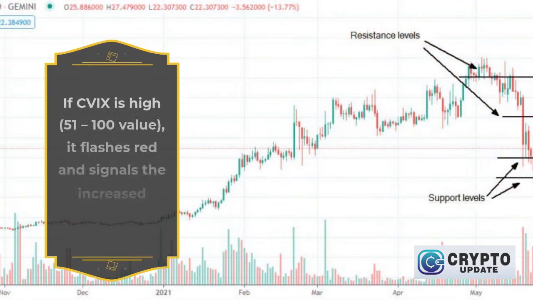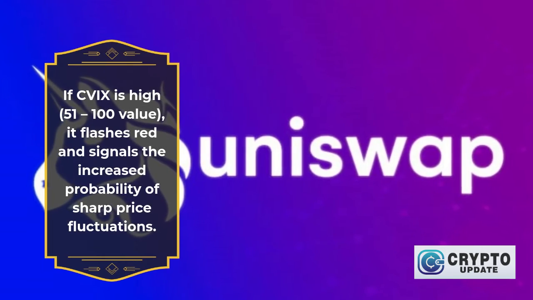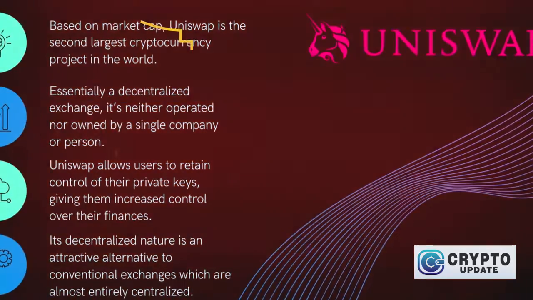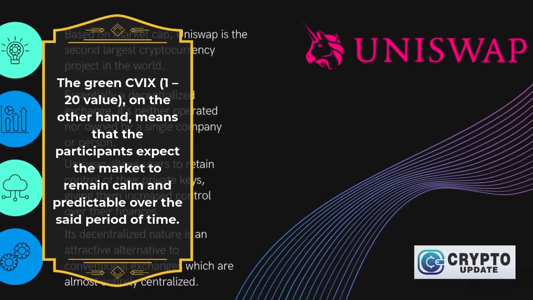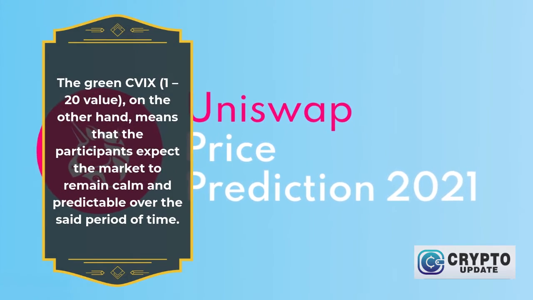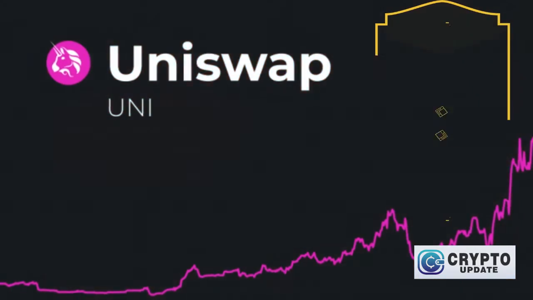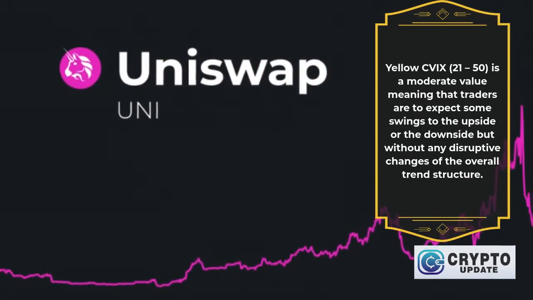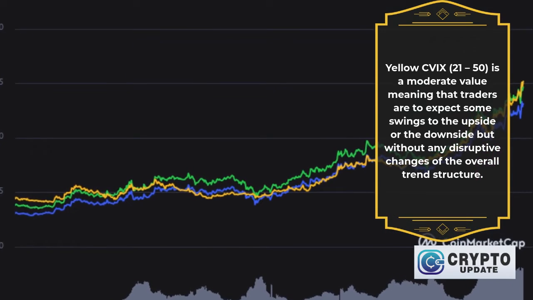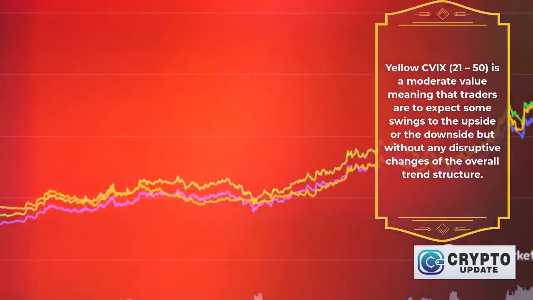If CVIX is high, 51 to 100 value, it flashes red and signals the increased probability of sharp price fluctuations. The green CVIX, 1 to 20 value, on the other hand, means that the participants expect the market to remain calm and predictable over the said period of time. Yellow CVIX, 21 to 50, is a moderate value, meaning that traders are to expect some swings to the upside or the downside but without any disruptive changes of the overall trend structure.